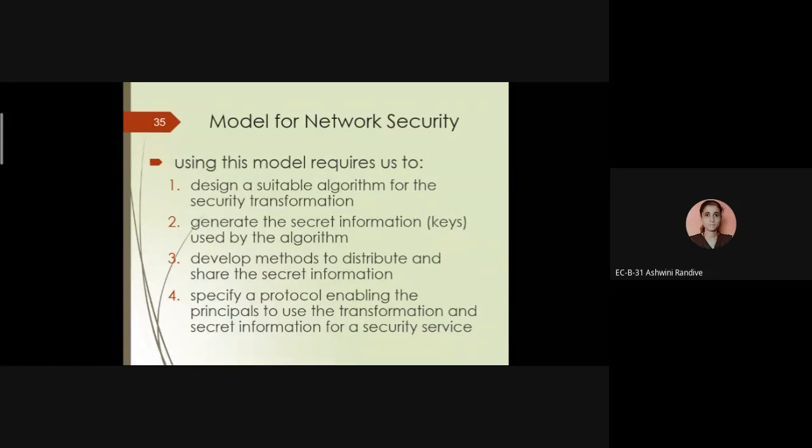Yes. Okay. So simply you can forward messages by using emails, Facebook, WhatsApp, right? So that means transformation information in terms of text. It might be images, it might be various videos. So what is transformation? The transformation in a network security model is that we can transfer various messages or various data. In order to transfer the message or the various videos and pictures, we require a particular medium, right?